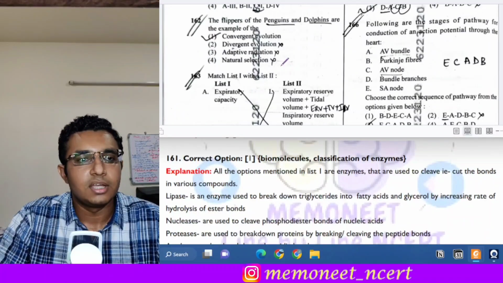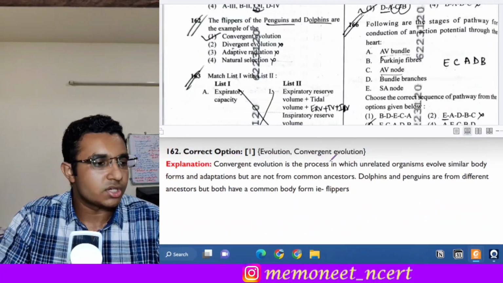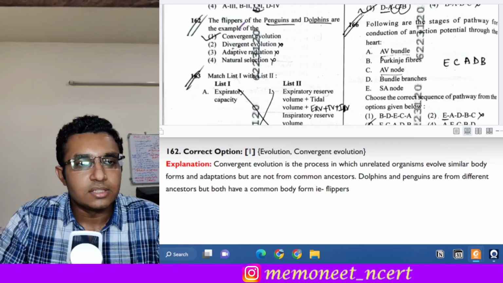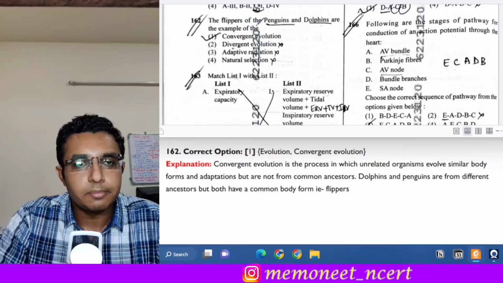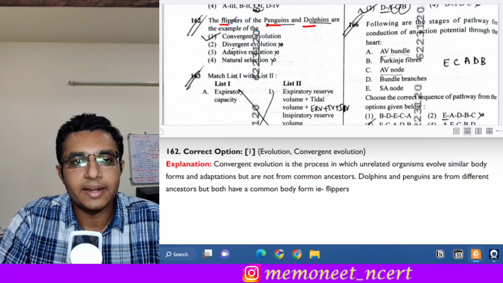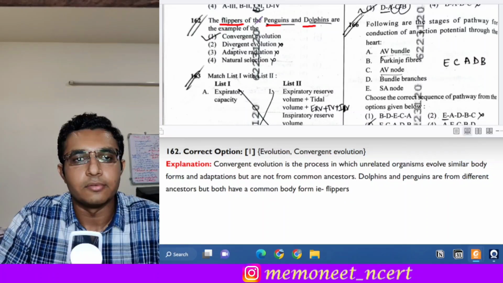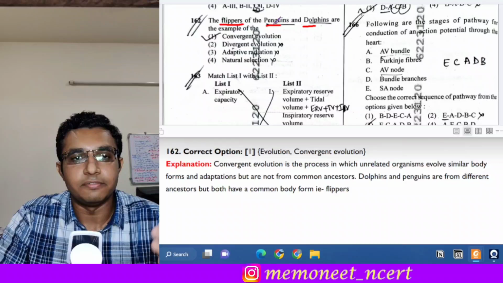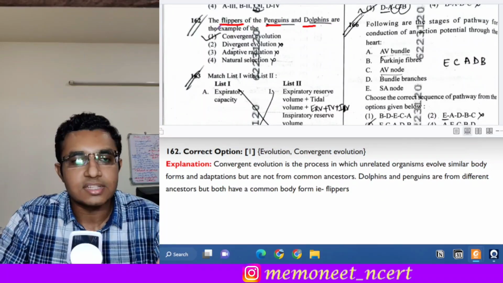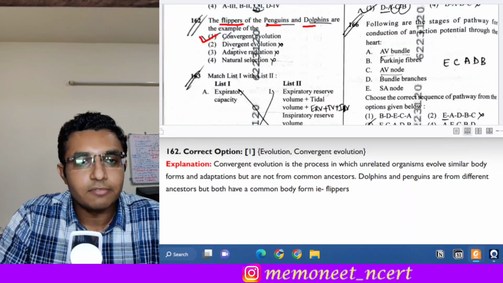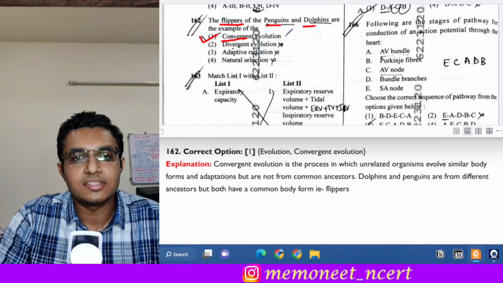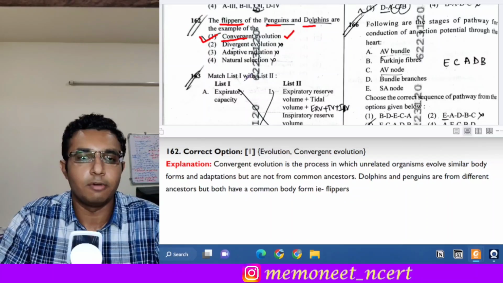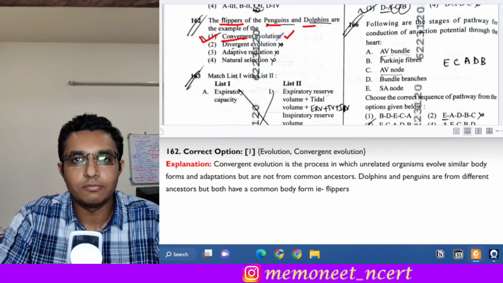Okay. Moving on to the next question, that is question number 162. This is about the flippers of penguins and dolphins. This is a direct example from NCERT. The flippers of penguins and dolphins are examples of what? They are examples of convergent evolution. This is a direct statement from NCERT. So the answer will be option 1.